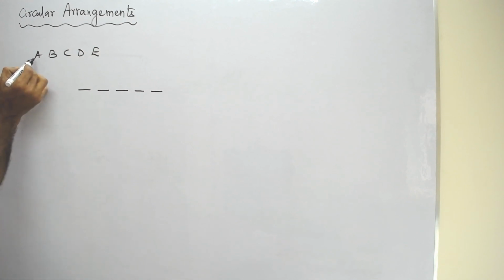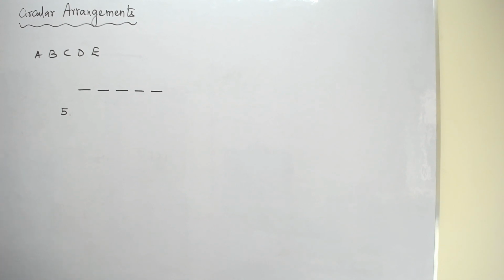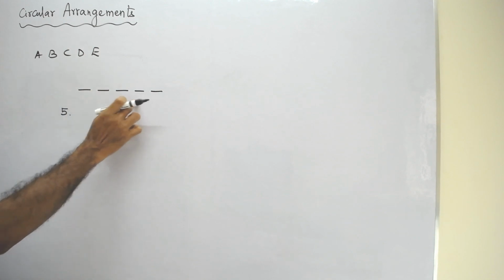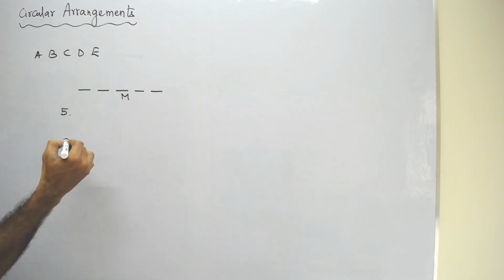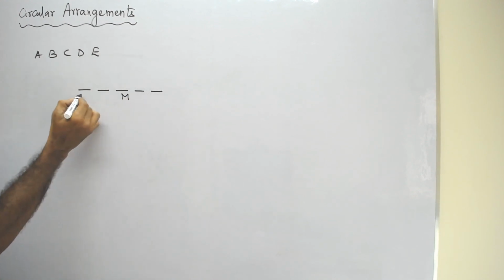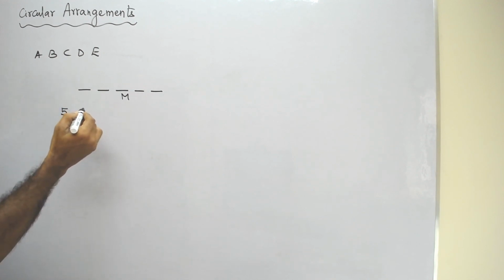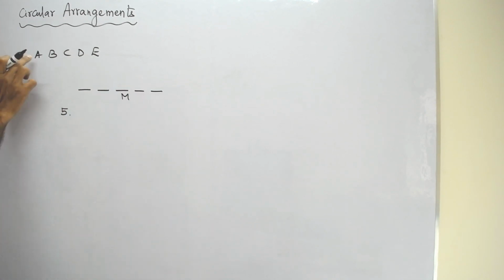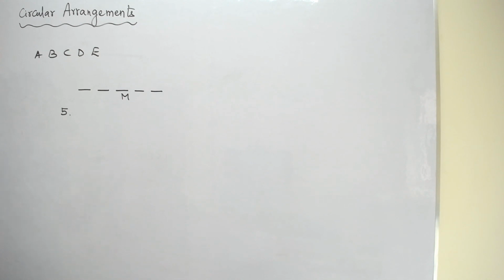Suppose I take the first person, he is having 5 possibilities. The reason for 5 possibilities is that each and every chair, each and every position has its identity. Like this is the middle chair, this is first from the middle, this is the rightmost, this is the leftmost, this is one from the left corner, something like this. So every position has an identity. So A is having 5 possible ways of choosing the seat.